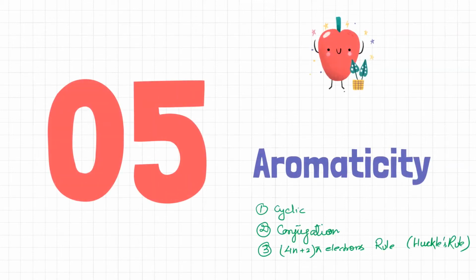As for example, one thing is missing over here: n should be an integer, a whole number, like 1, 2, 3. Now let's do an example. I'm giving you a basic example, which is benzene. We all know that it is aromatic, but let me see how it is aromatic. This is the first compound. This is cyclic, first thing done. Now check the conjugation. Conjugation means it must have double, single, double, single, double, single bond. Okay, done. And then we have to check 4n plus 2 pi electrons.